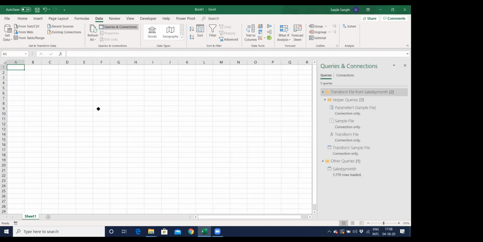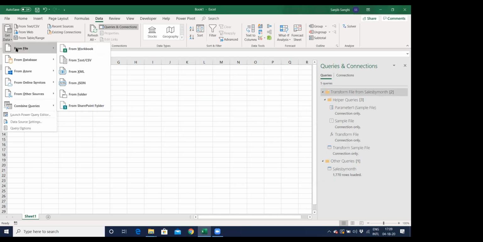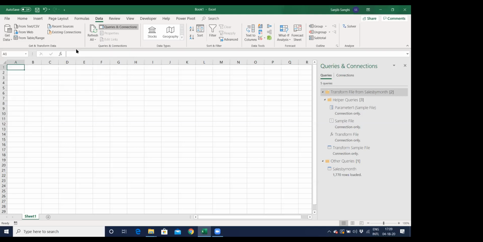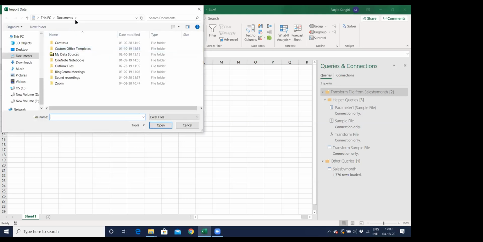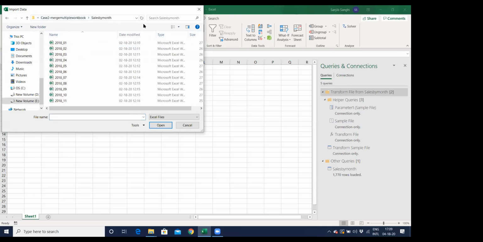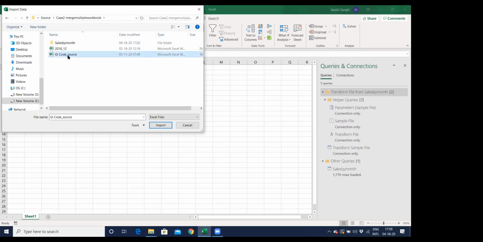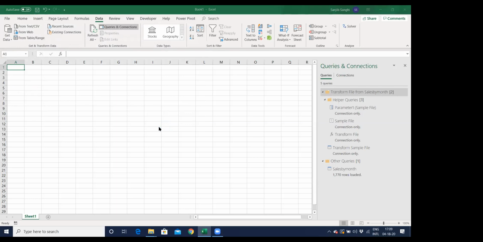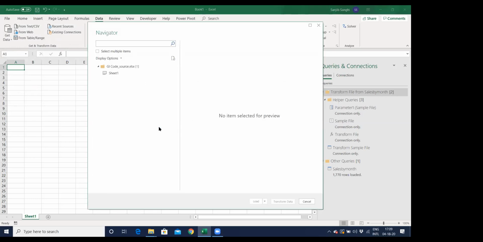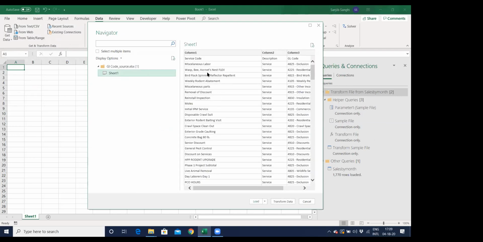Now I want the second file, which has the GL code. Let me get that data also from a workbook, because that's a single file. I will paste the location, Control V, enter, go up. And this is my GL code file. I want this file to also come into this connection so that I can map these two files, create a connection and build my report. So this file has the animal type and the GL code.